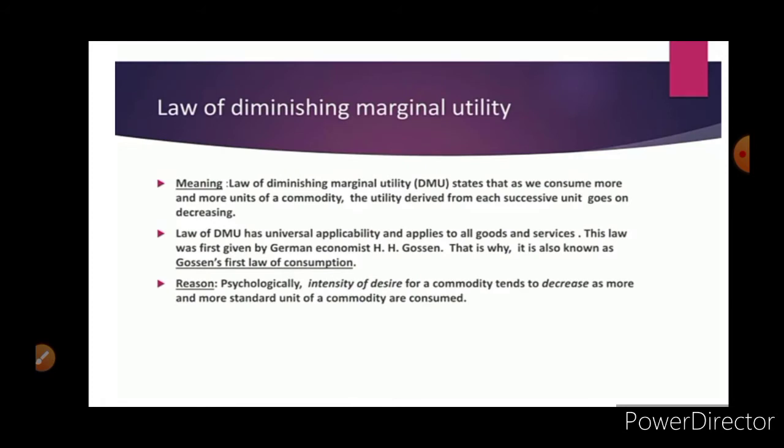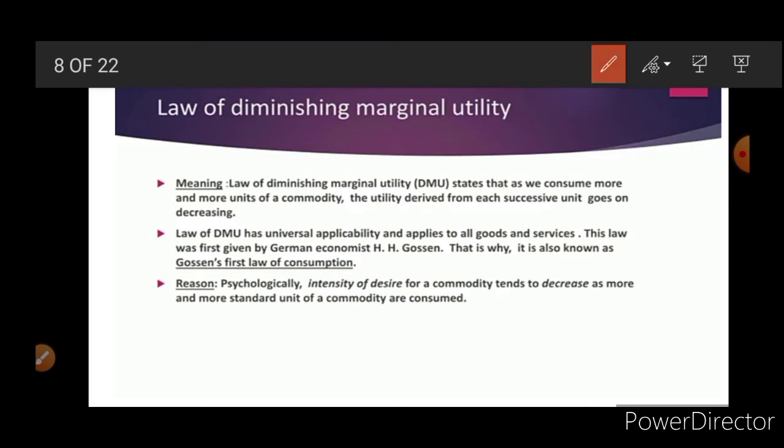Now the second thing that we are going to discuss in this chapter is the law of diminishing marginal utility. Till now we had learned what is utility, the want-satisfying power of a commodity. Then total utility means total satisfaction. If we consume 4 units, whatever satisfaction we get, that is total.